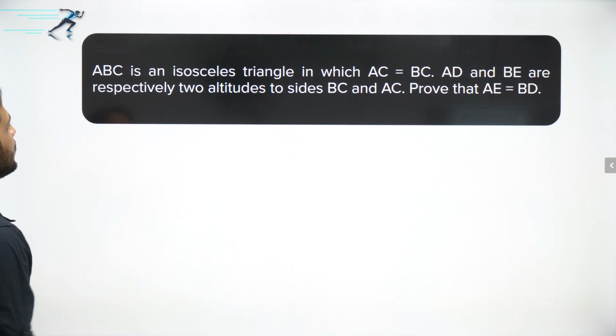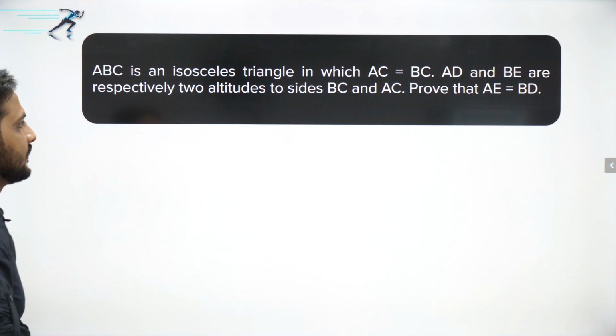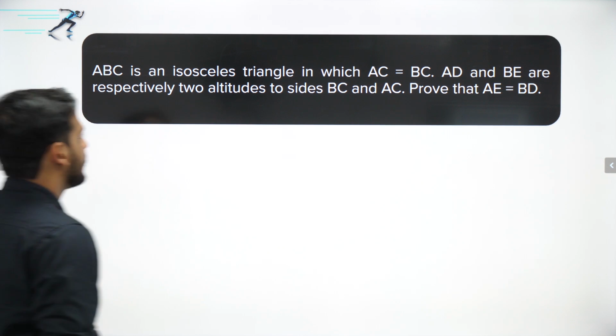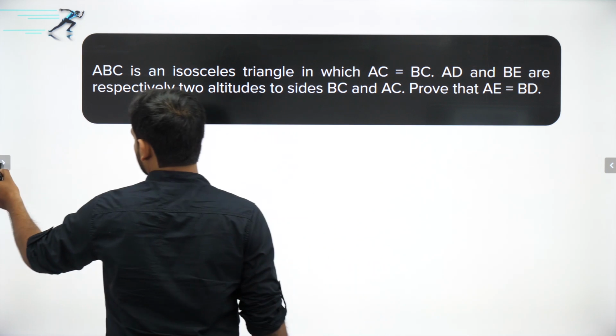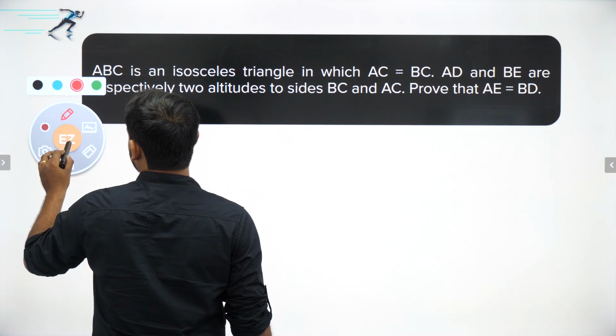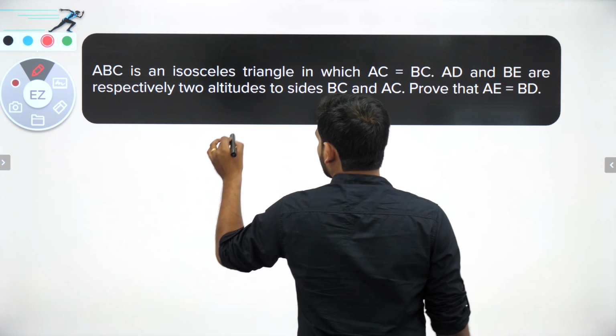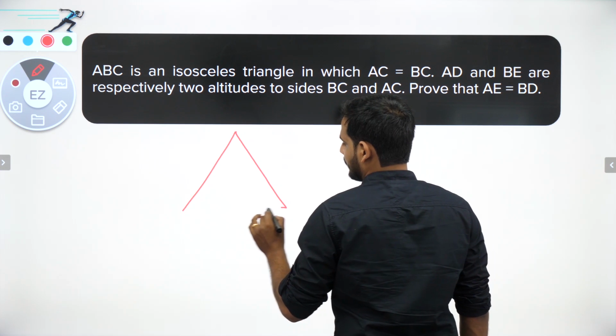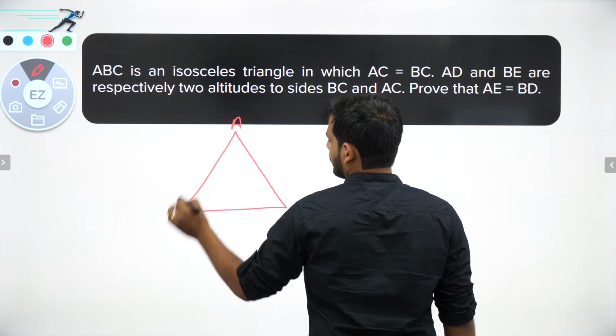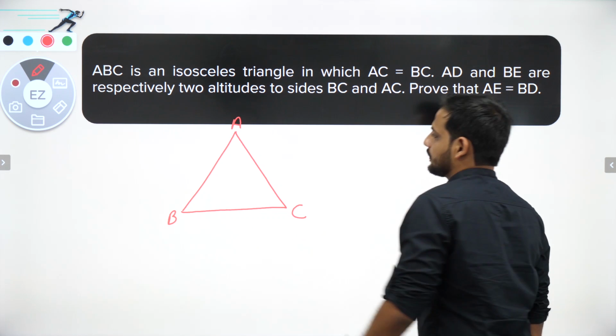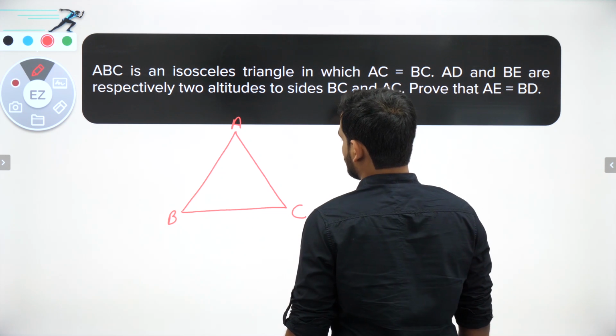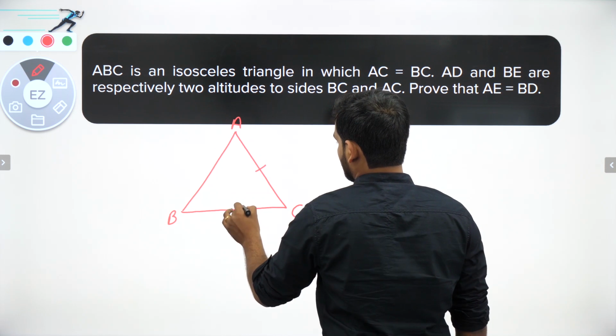The next question is: ABC is an isosceles triangle in which AC is equal to BC. AD and BE are respectively two altitudes to sides BC and AC. Prove that AE is equal to BD. Okay, so again bachcho, it is very easy. ABC they have told is an isosceles triangle in which AC is equal to BC. That means this side is equal to this side.